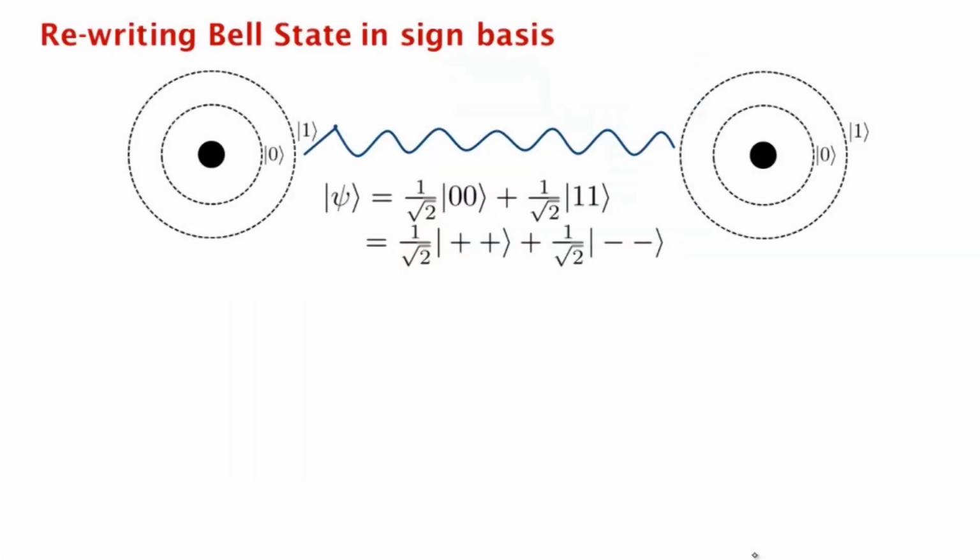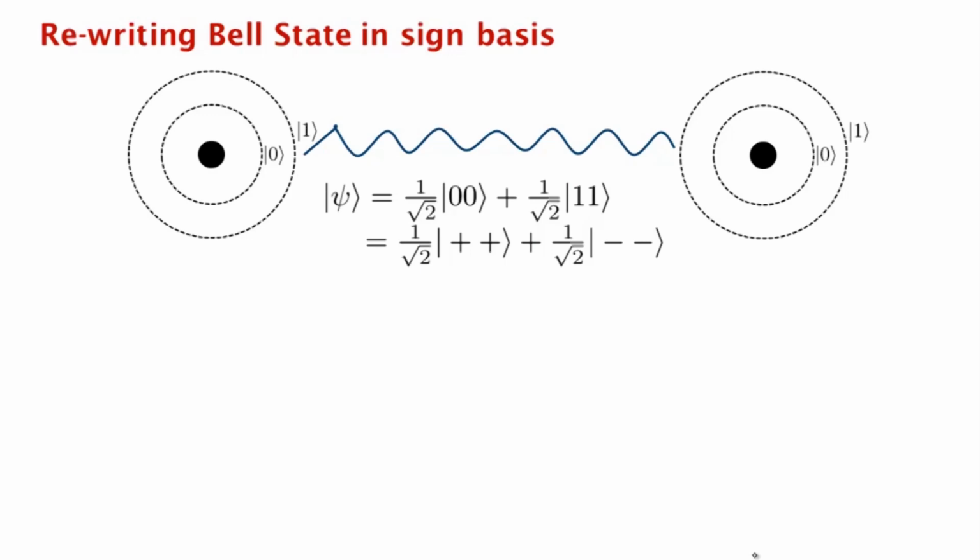Okay, so we are finally ready to start understanding some of these paradoxical properties of entanglement. In this video, we'll talk about what's called the EPR paradox, which was invented by Einstein, Podolsky, and Rosen. So this paradox starts by understanding the Bell state a little more closely.